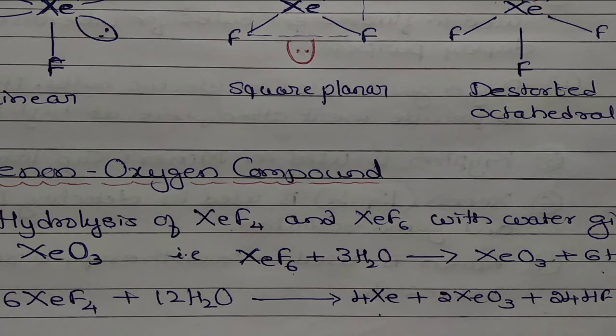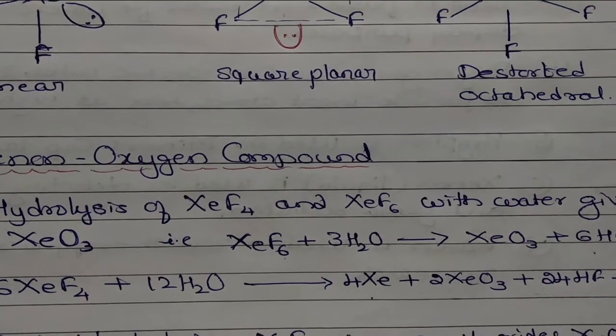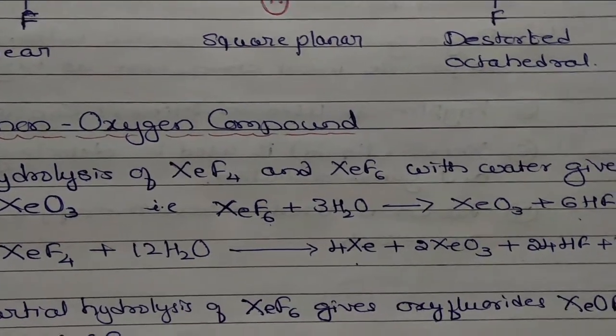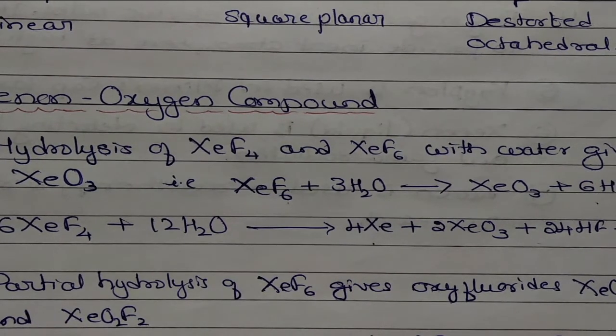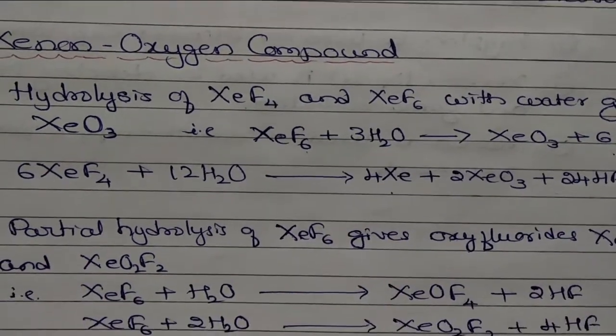So next, xenon hexafluoride on partial hydrolysis. These are complete hydrolysis. Partial means it partly hydrolyses, where you are getting a different compound, that is xenon oxygen fluoride. Okay, so partial hydrolysis of XeF6 gives oxyfluorides, XeOF4 and XeO2F2. So the reaction is,